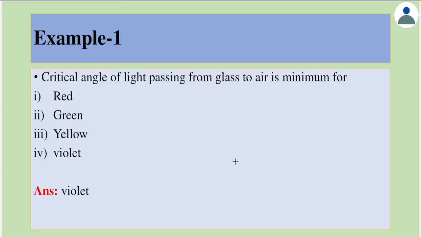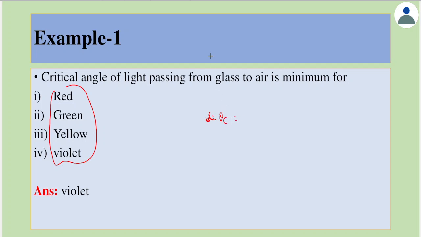We'll take some examples to understand the concepts learned earlier. Example 1 says, the critical angle of light passing from glass to air is minimum for which of the colors given here. We know that since light is moving from glass to air, the critical angle we call sin theta c.